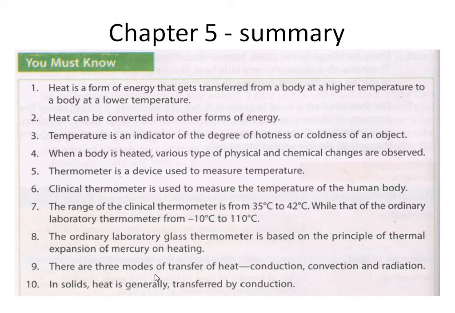There are 3 modes of transfer of heat: conduction, convection and radiation. This is also explained and written. Differences are written in a slide in a previous video that I explained. You revise that video once again.